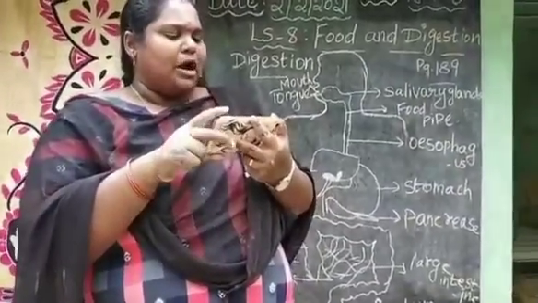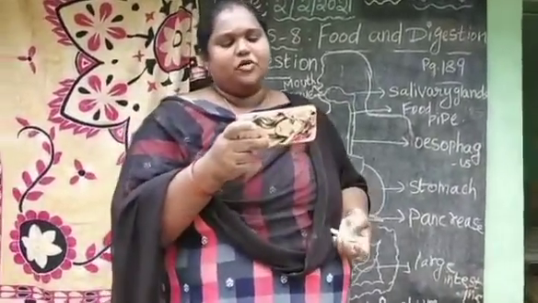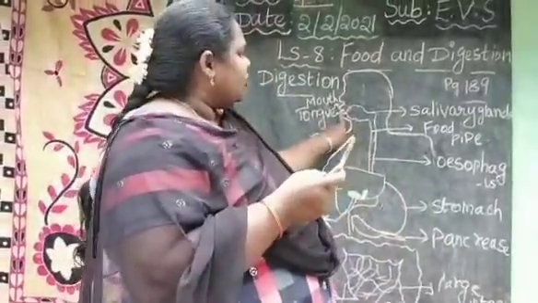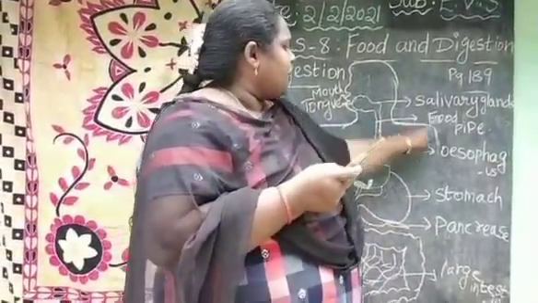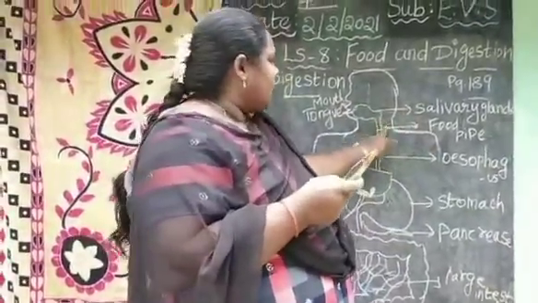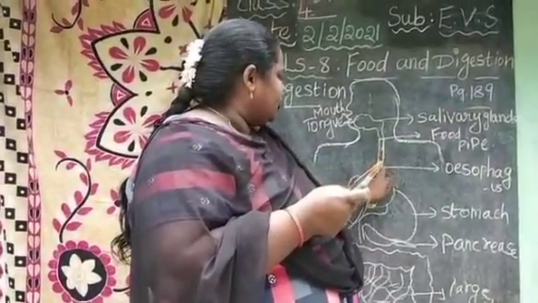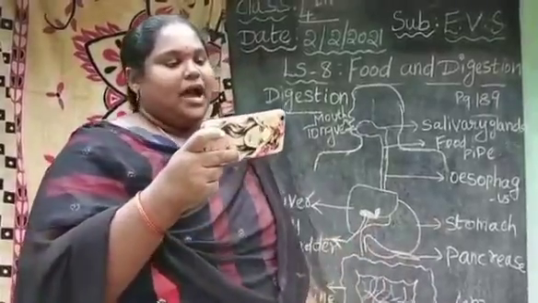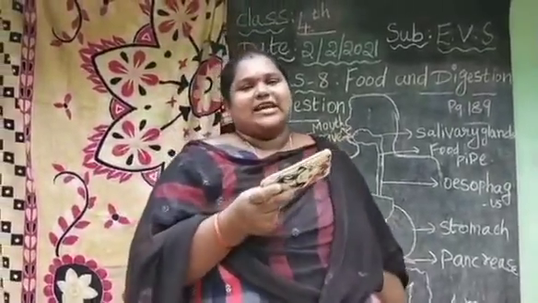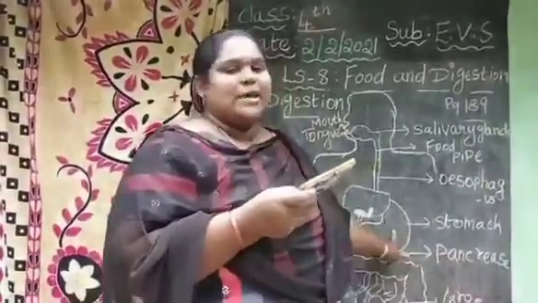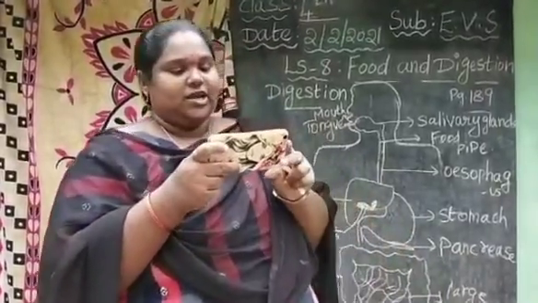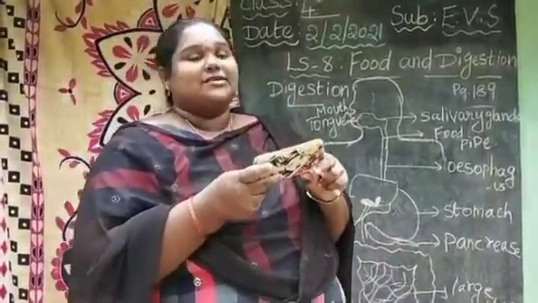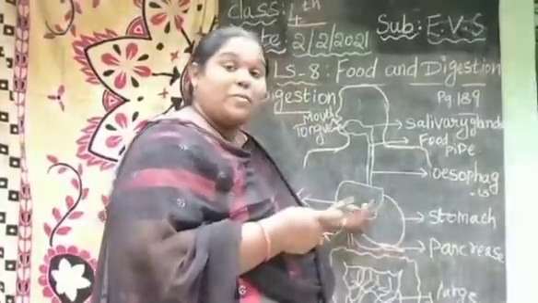From the mouth, the food passes through the food pipe into the stomach. That means the stomach. The stomach plays a very important role in digestion. And it is a hollow muscular bag.